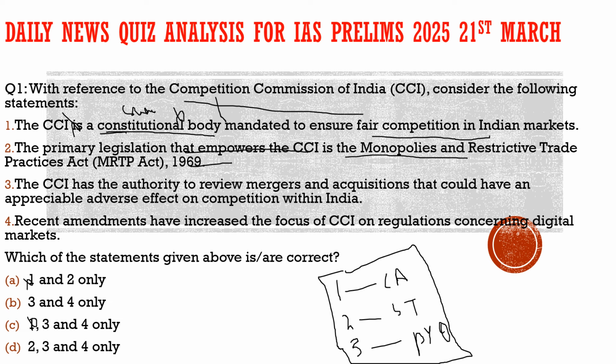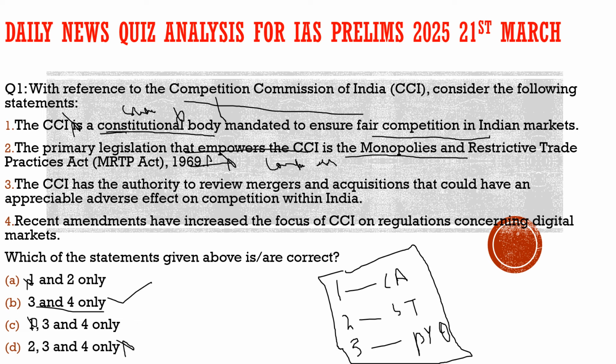Does the Competition Commission of India get its power from this act, or does it get its power from the Competition Act of 2002? So this is also incorrect. The Competition Commission of India gets its power from the Competition Act of 2002. So the second statement is also incorrect. Now let's look at the options. In the third option there is no second statement, so we can keep it. In the fourth option we have the second statement, so it becomes incorrect. Now we are left with only one option, B, which is 3 and 4, which should be the answer.